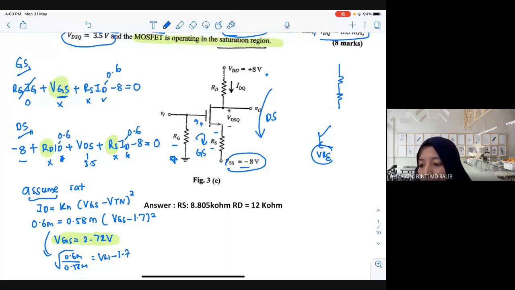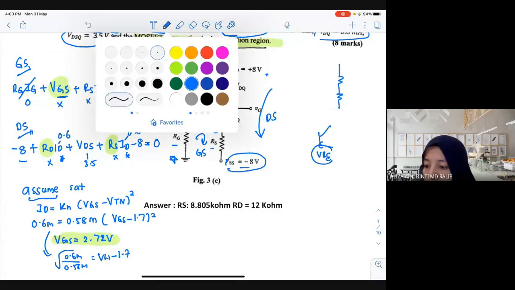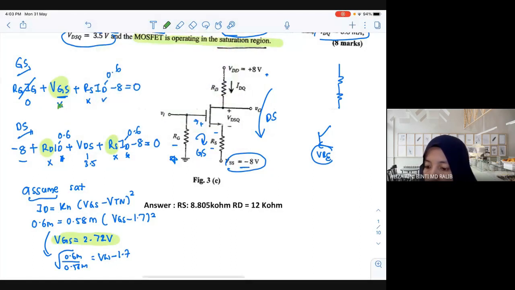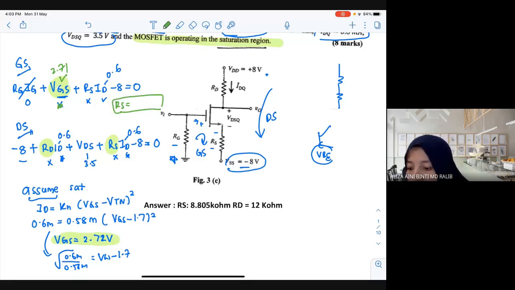Now you already got your VGS, 2.71, and you know your ID. Then you can find your RS. This one you calculate later. And this one also can be solved and then you can get your RD. The answer is here.